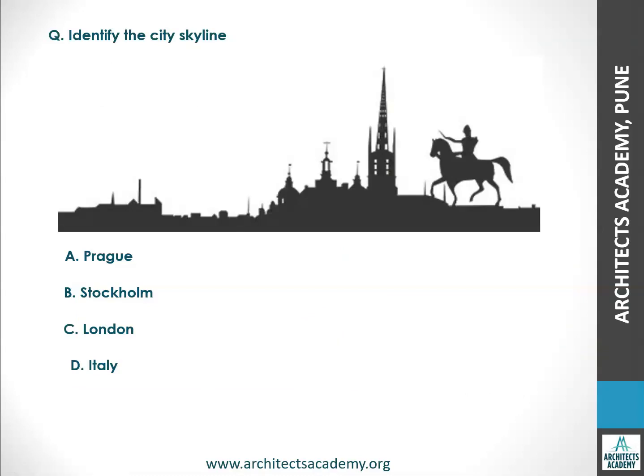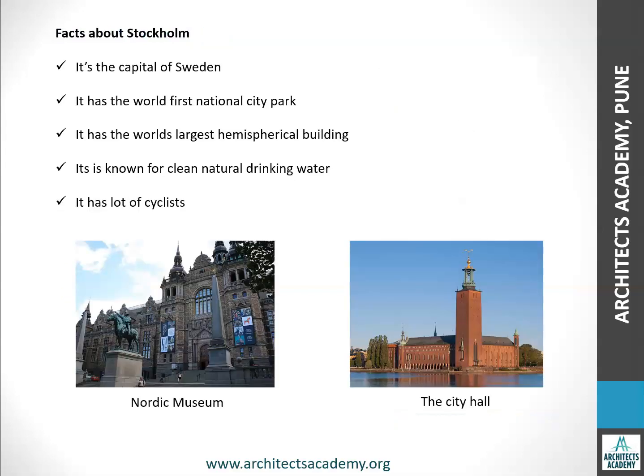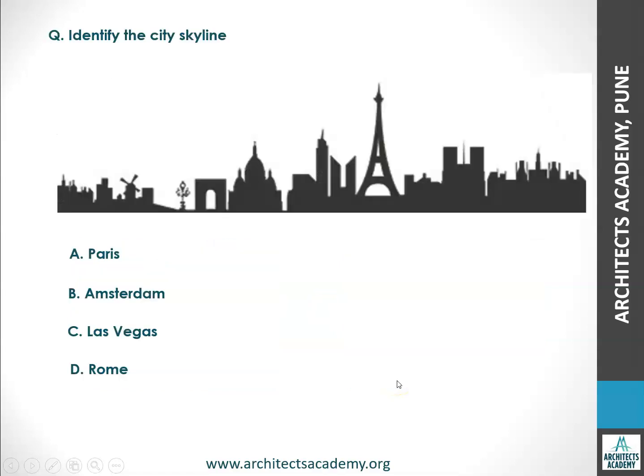Now let's go to the next city. So this is Stockholm. The facts about Stockholm: it is the capital of Sweden. It has the world's first national city park. It has the world's largest hemispherical building. It is known for clean natural drinking water, and it has a lot of cyclists, which is very encouraging. Now these are two of the famous structures in Stockholm, that is the Nordic Museum and the City Hall.